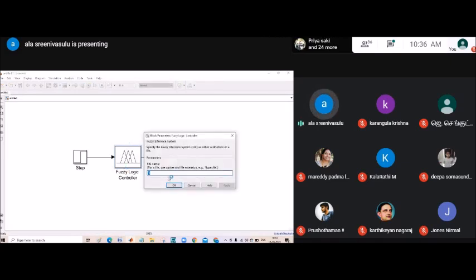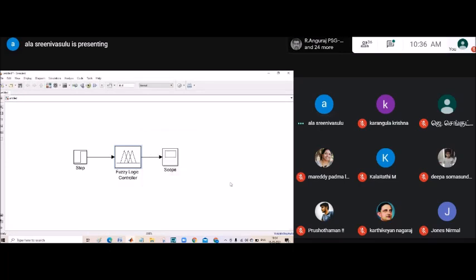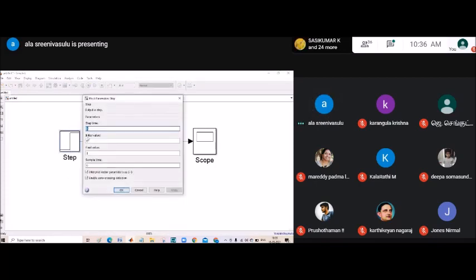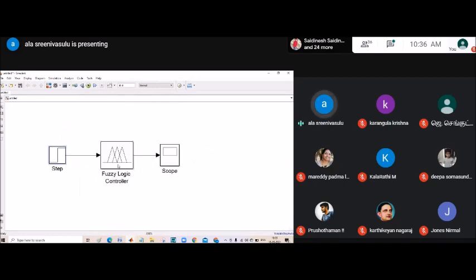So here you can give the name as P. Now we entered the name of the file we created. That file name will be given here. And for this step time, I am taking 0.2 seconds. Initial value 1400, final value 1500 RPM. So in that case, what is the voltage I need to observe? This is our step. This fuzzy logic controller will show the voltage.